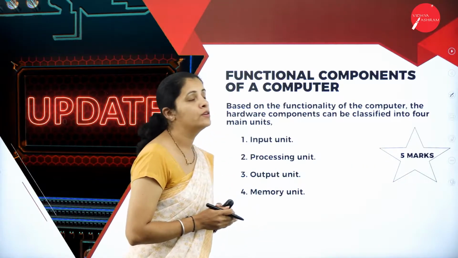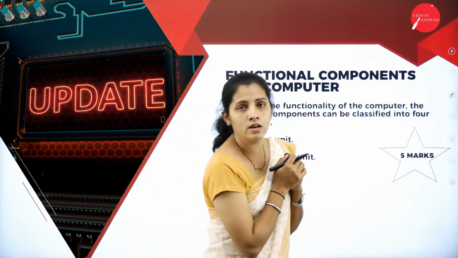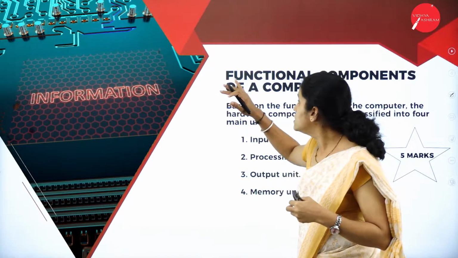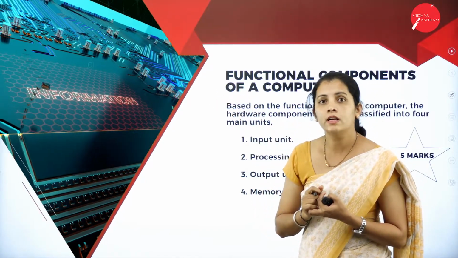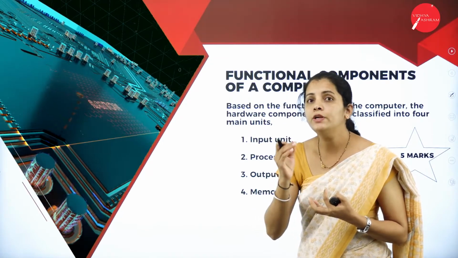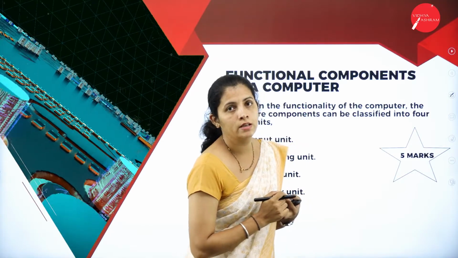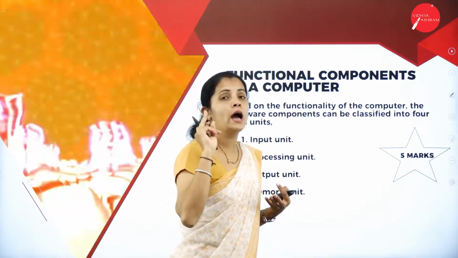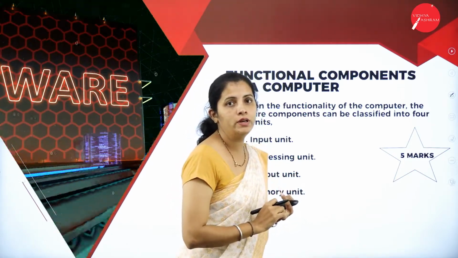Moving further, we are going to have functional components of a computer system. Before we start with the functional components of a computer system, let me tell you how the computer works. The computer is going to accept the input through the input device.